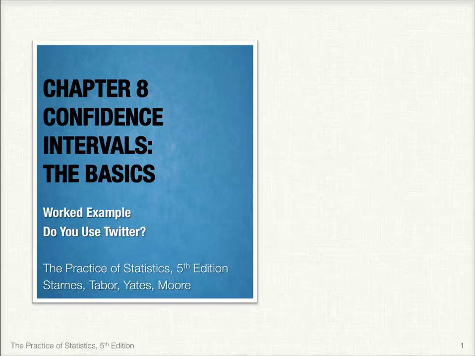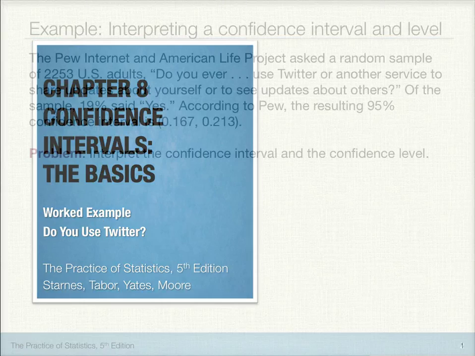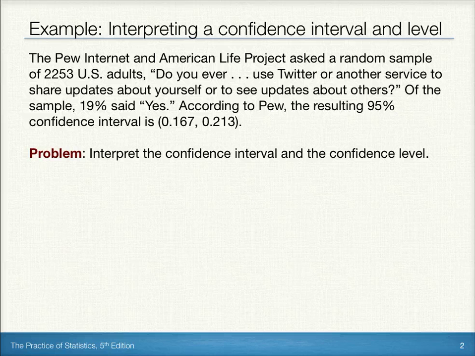In this example, we'll take a look at interpreting a confidence interval and a confidence level. The Pew Internet and American Life project asked a random sample of 2,253 adults, do you ever use Twitter or another service to share updates about yourself or to see updates about others? Of the sample, 19% said yes. According to Pew, the resulting 95% confidence interval is from 0.167 to 0.213. Interpret the confidence interval and the confidence level.